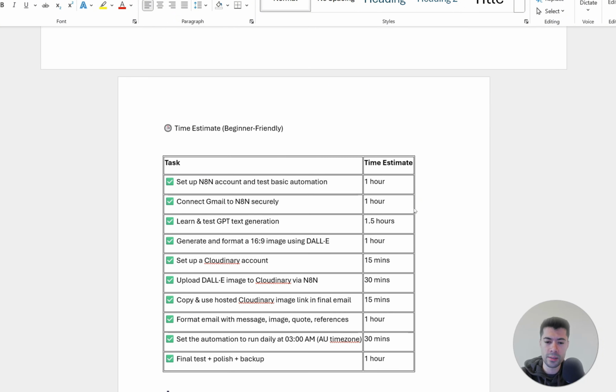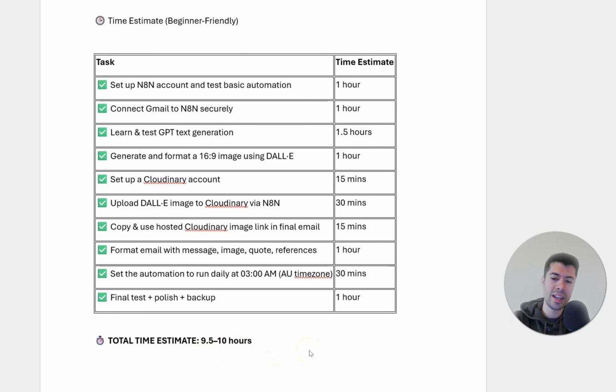This is just for you to have an idea of how much time this task will take. I am saying 9 to 10 hours here, but I'm being extremely generous with time. I'm being generous because if you have no idea of how this works, if you have no prior coding background, just like me, there will be a lot of stuff that you will need to learn along the way. So I would say that in 9 to 10 hours of really learning, deep diving into this, you can have this AI agent working for you seamlessly.